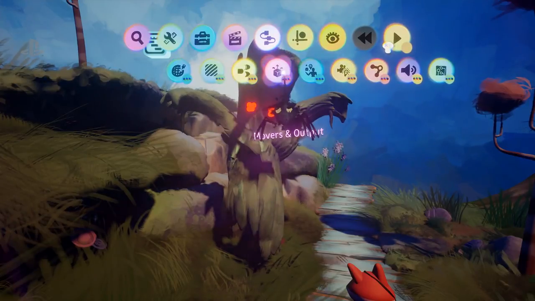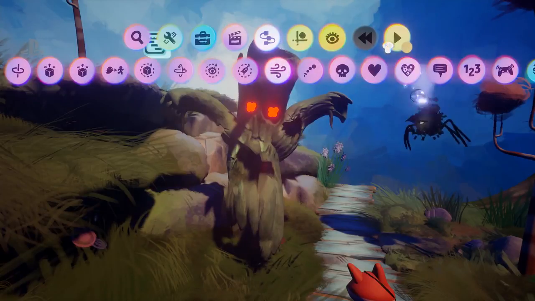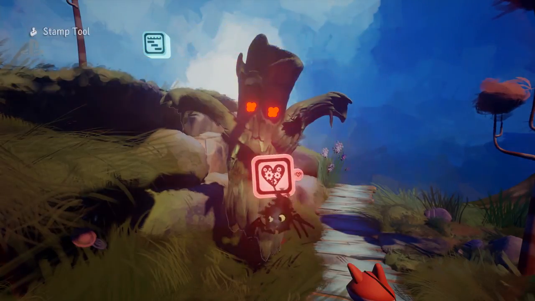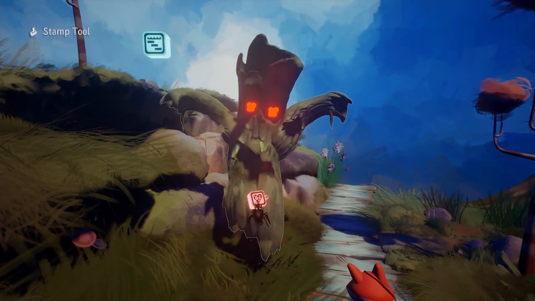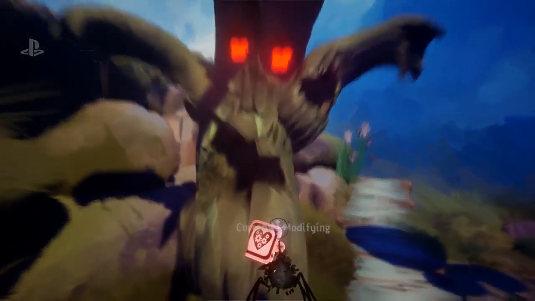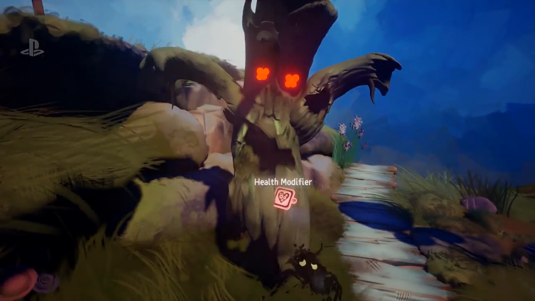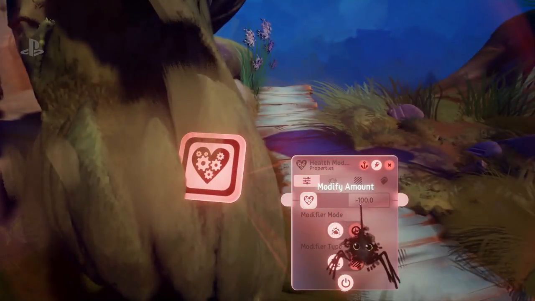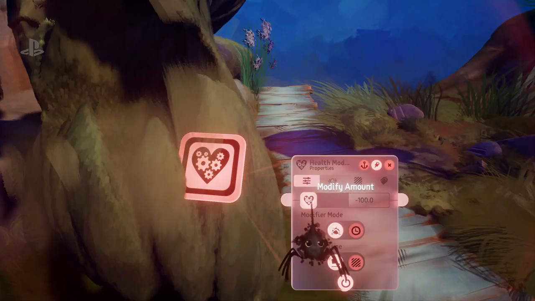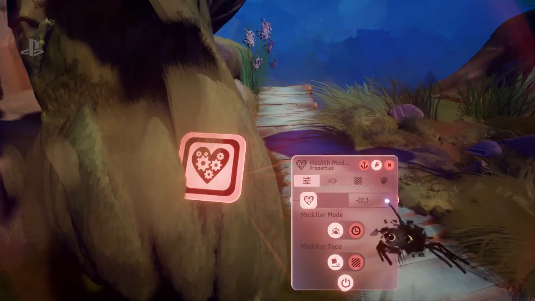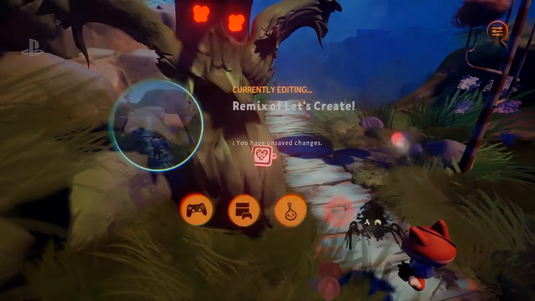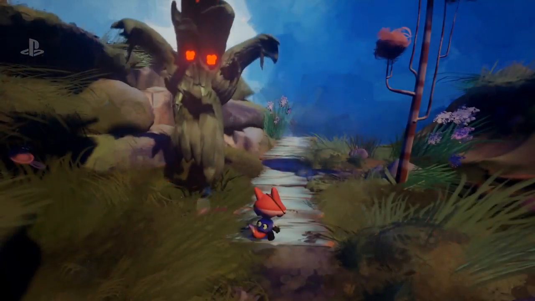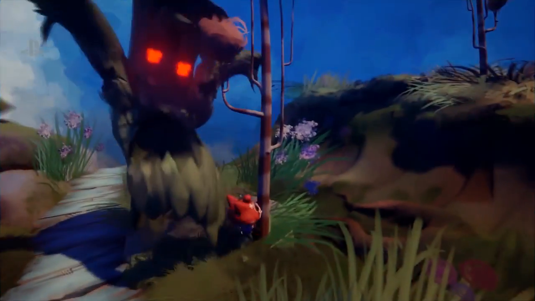Wow. So if I go into, I think it's in there, health modifier. Here we go. So all I need to do is attach this to this object, like that. And now anything that bumps into this thing is going to get its health modified. So if I just open this up, currently it's going to take away 100% of your health, which is a bit mean. So let's make that a bit less, maybe about a third or something. So in theory, fingers crossed. There you go. Did you see him go red there?